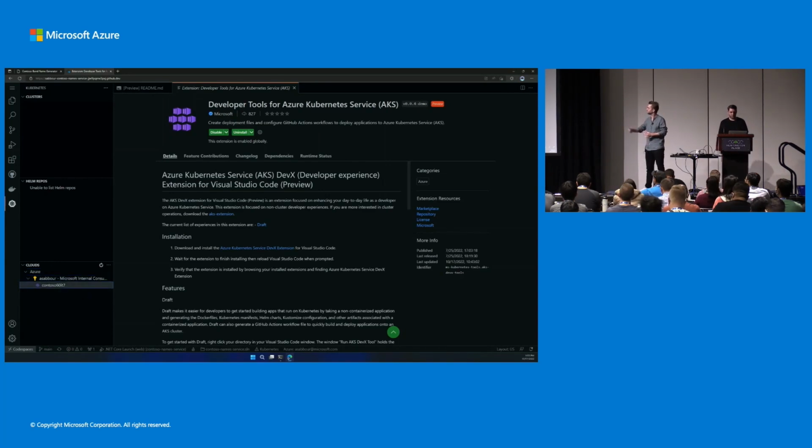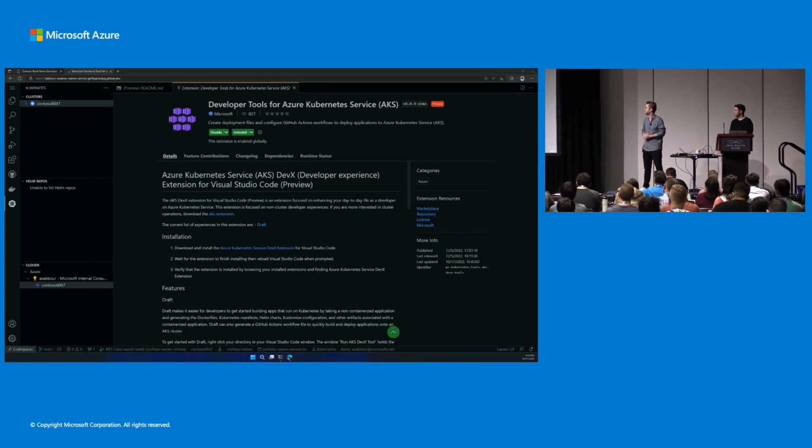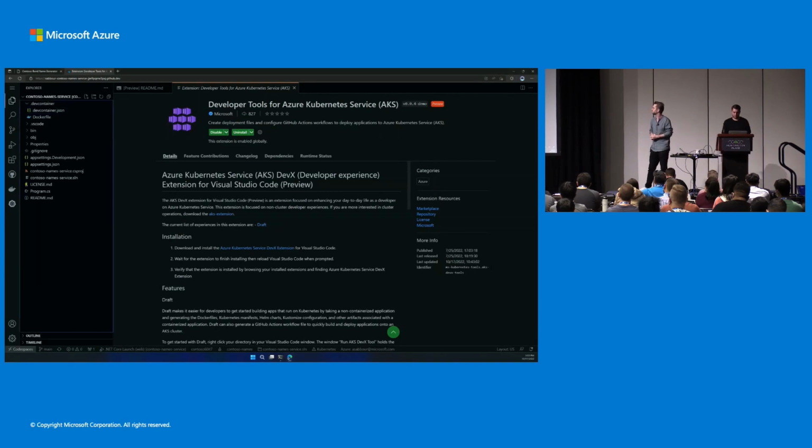Perfect, Contoso cluster. We'll add that to our kubeconfig and then see what's inside. And of course, we had our Contoso namespace, so we'll set that as our default. Awesome. And we should be good to then run Draft through the command palette and generate our Dockerfile.